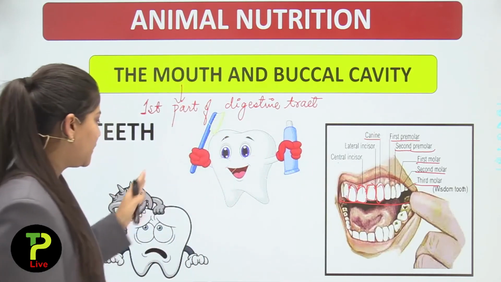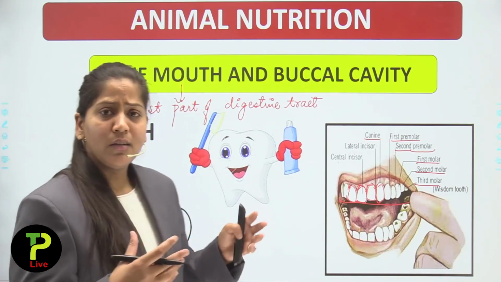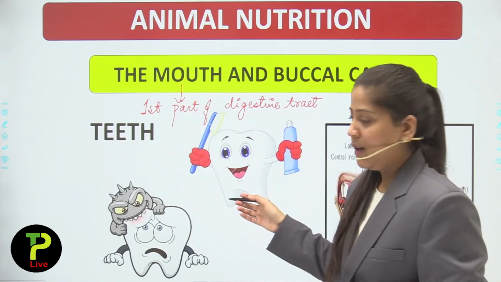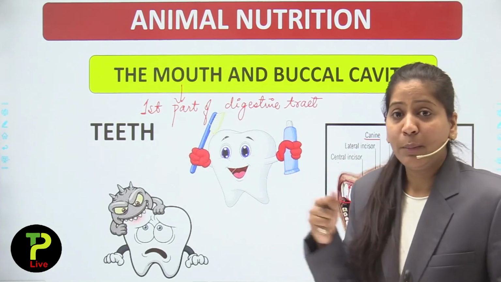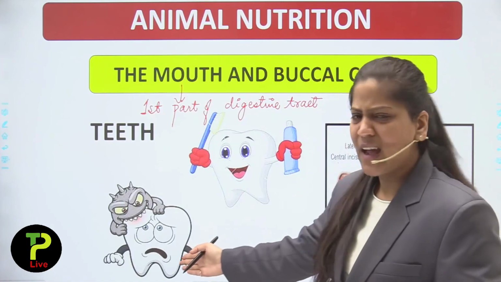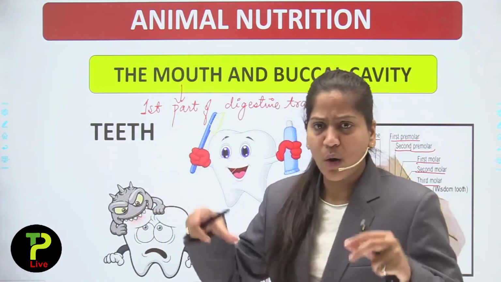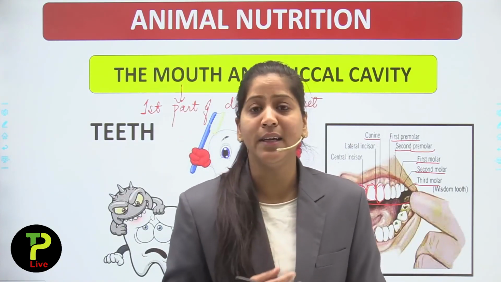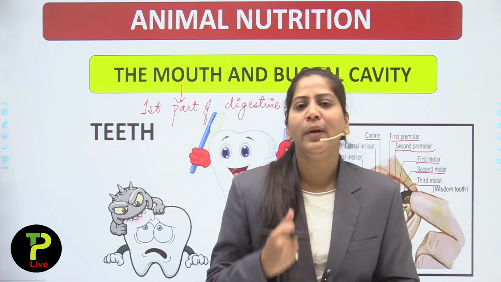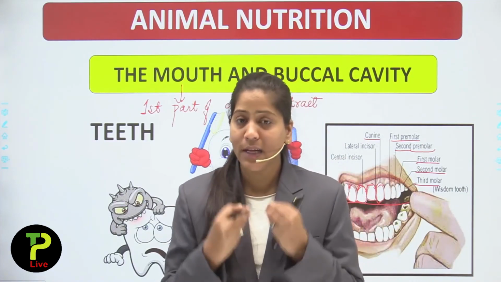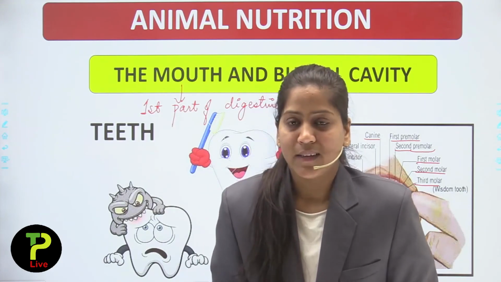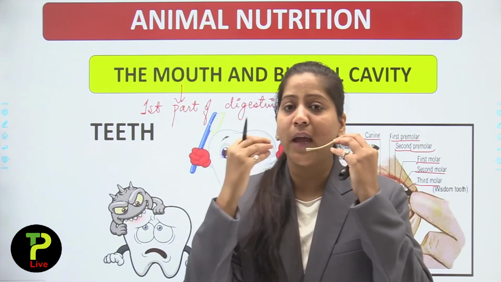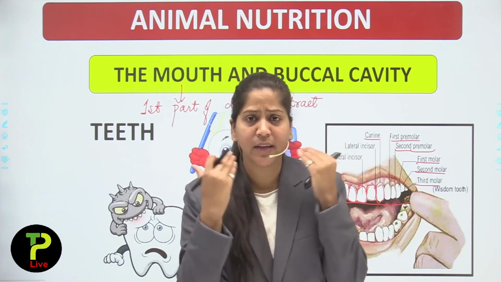Now you can see what this picture is saying. This is a happy tooth because he is regularly brushing his teeth, and this is sad because bacteria is attacking it. So to keep our teeth healthy, we need to brush our teeth twice a day and brush properly, because when we eat, that food gets accumulated or stuck in our teeth.